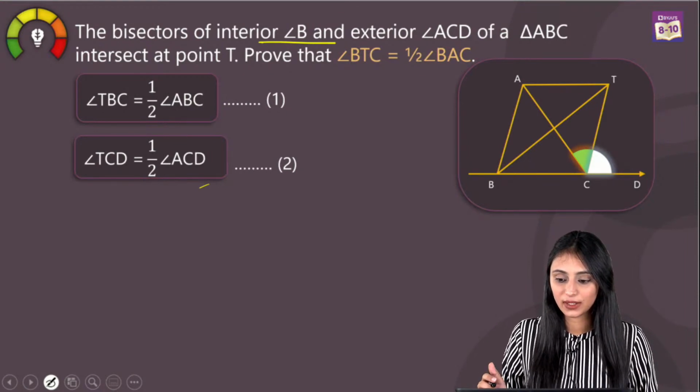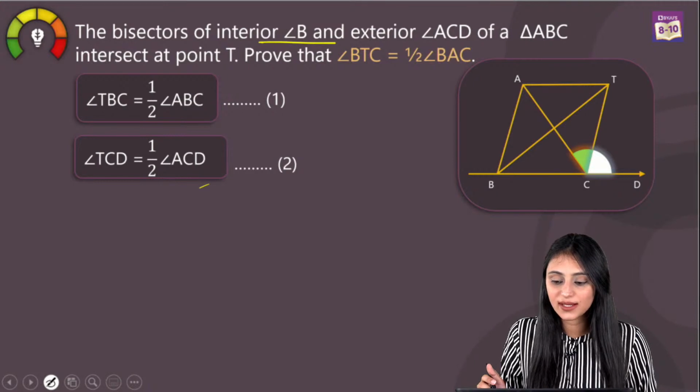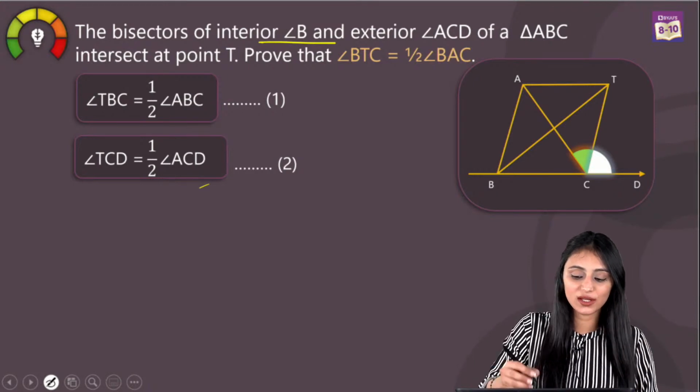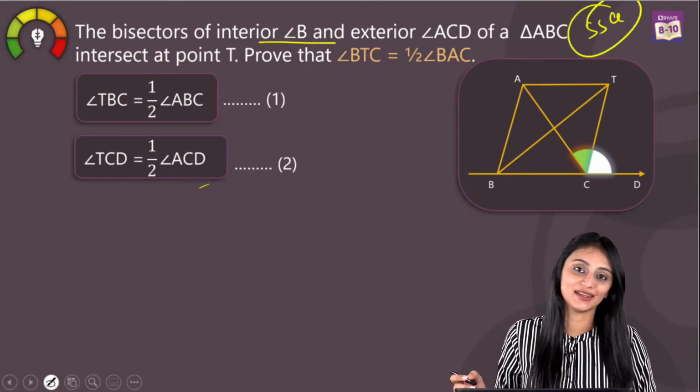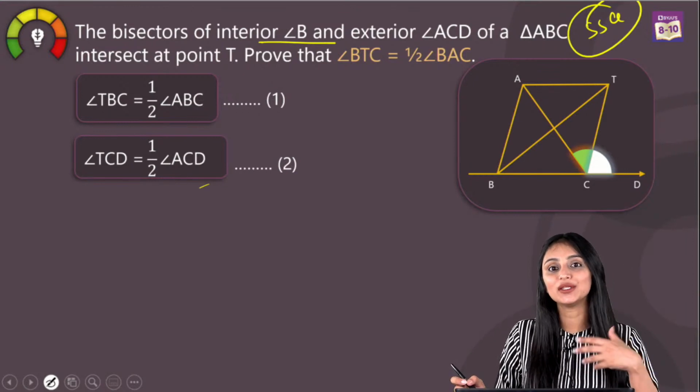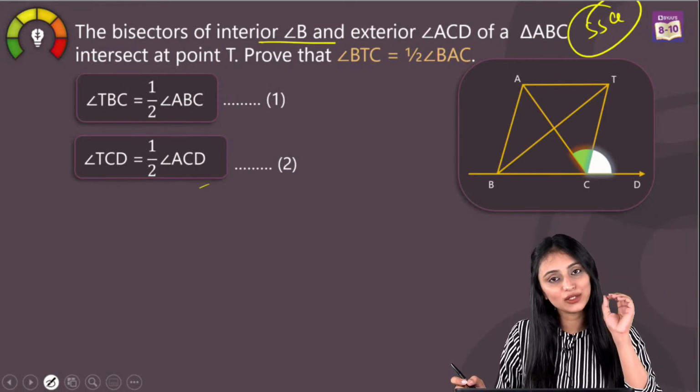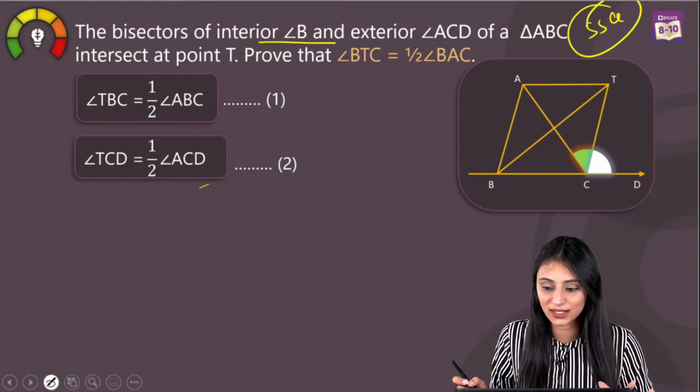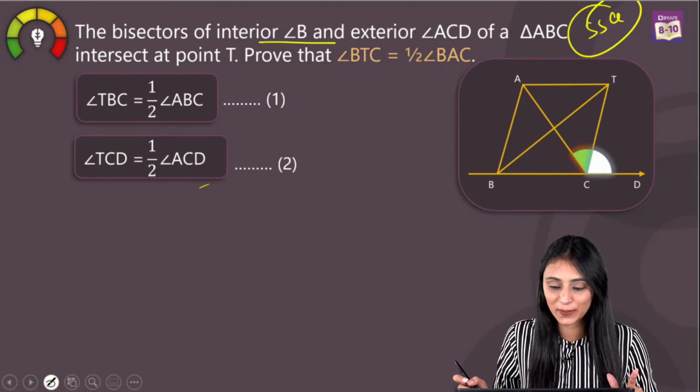Manish, why can't we take the SSA rule? You're talking about the previous question. There is no such rule as SSA. The rules that I told you in the beginning while discussing the contents, only those rules are possible in congruency. There is no such rule as SSA.